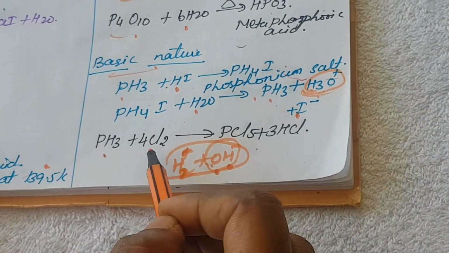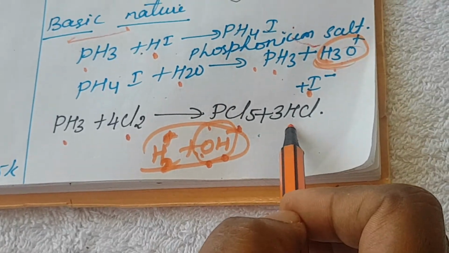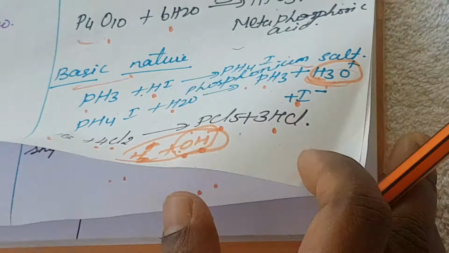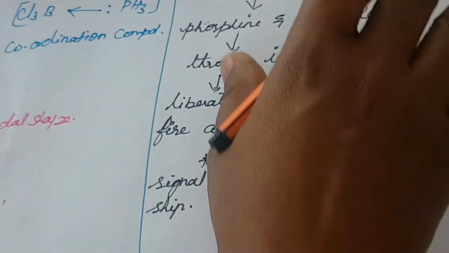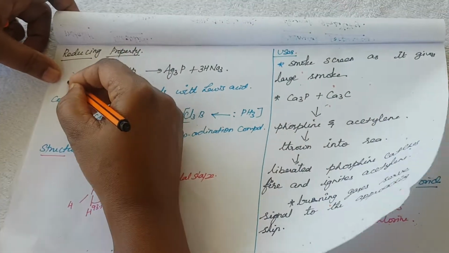Again, phosphine reacts with chlorine to give phosphorus pentachloride and hydrochloric acid. Next one is the reducing property of phosphine. Very important one, the reducing property of phosphine.